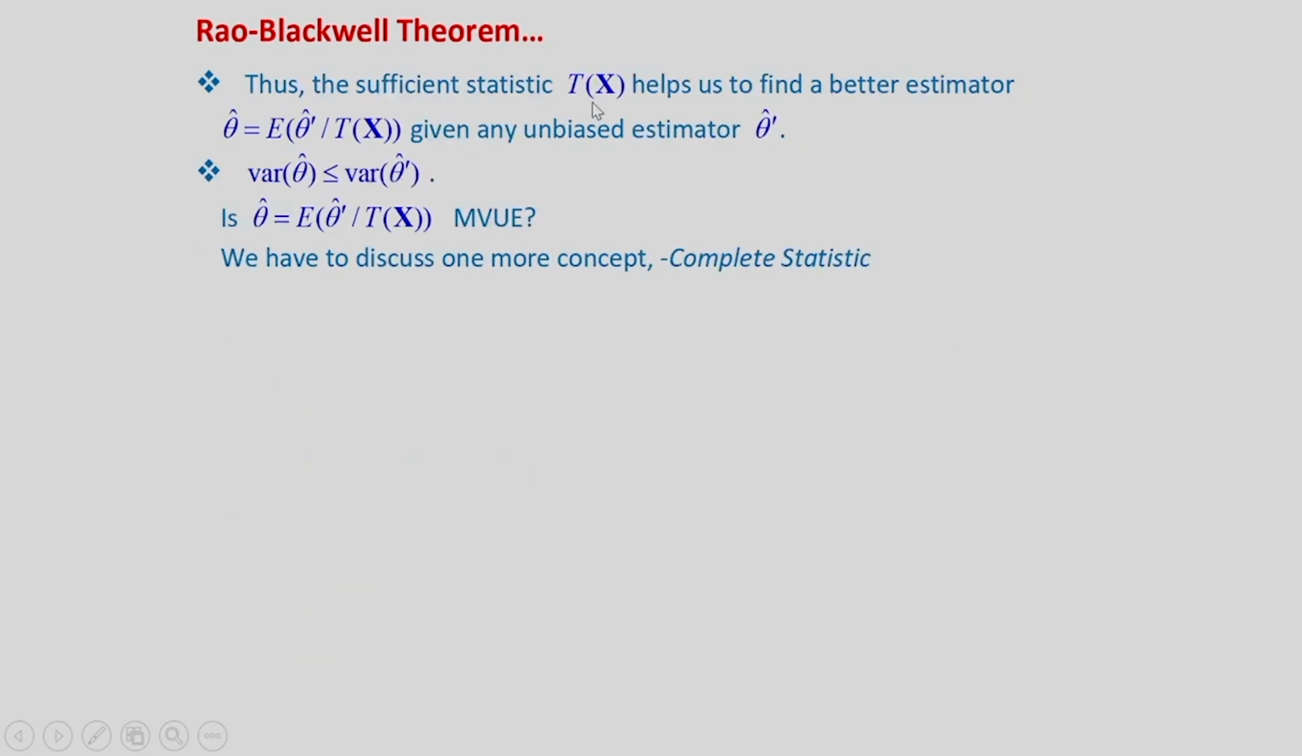Thus, this sufficient statistic Tx helps us to find a better estimator, theta hat equal to E of theta hat dash given Tx, and variance of that estimator theta hat is less than or equal to variance of theta hat dash. But still we have the question, is theta hat, that is equal to E of theta hat dash given Tx, a minimum variance unbiased estimator? To answer this question, we have to discuss one more concept, that is the complete statistic.